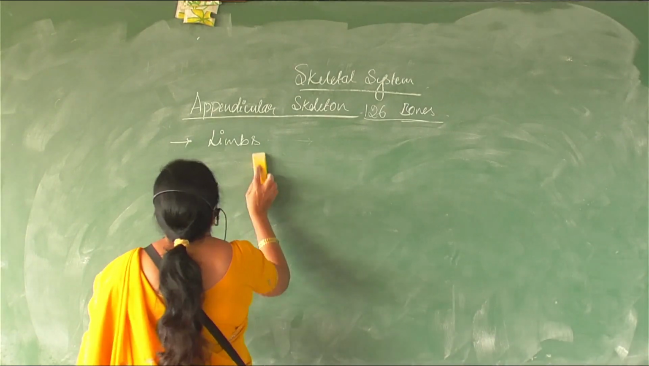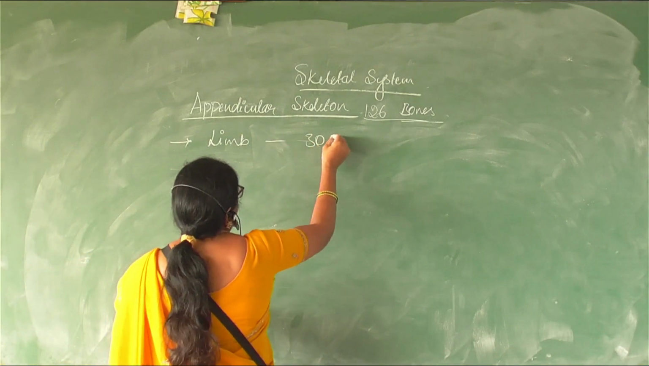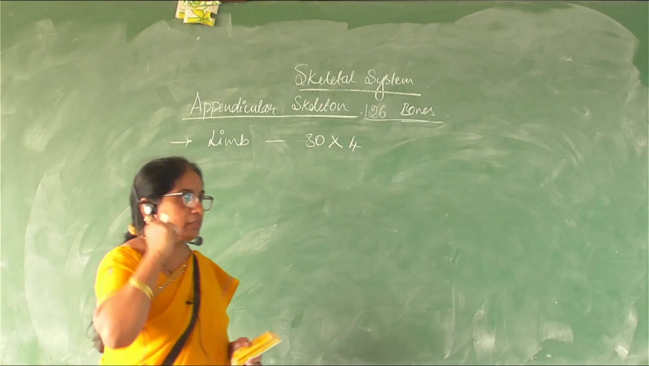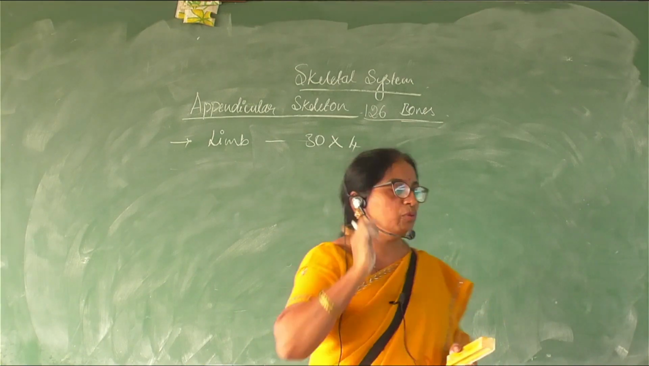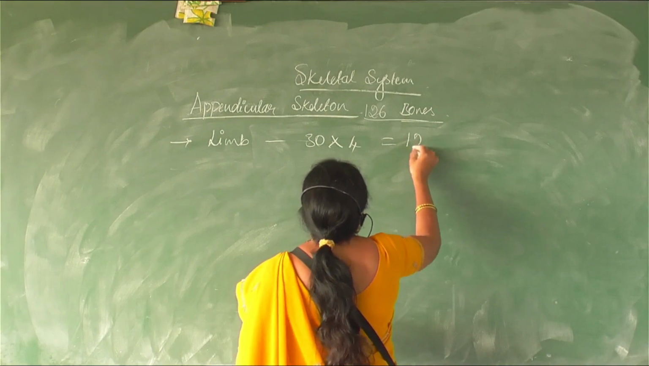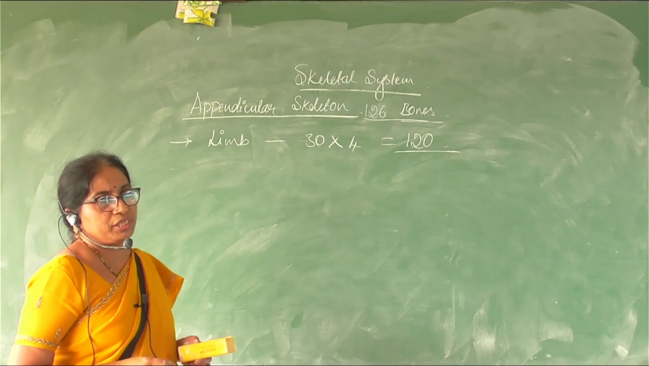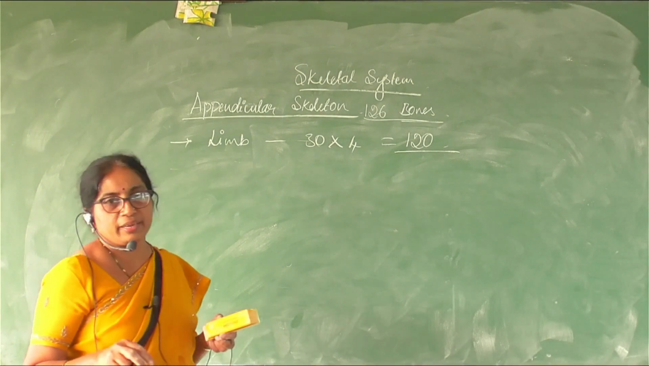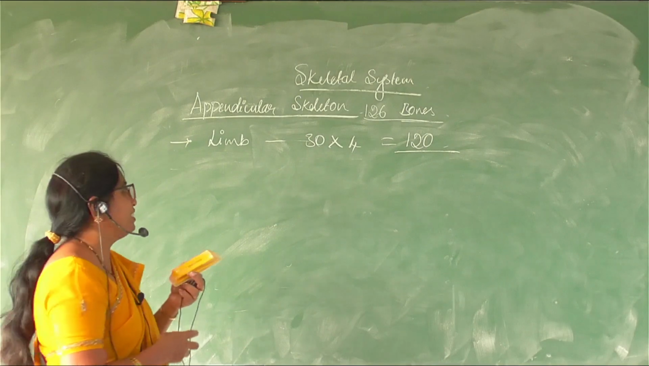Each limb consists of 30 bones, into 4. Why? How many limbs do we have? 4 limbs, right? 2 upper and 2 lower, and each limb comprises 30 bones, and it will account for 120 bones, right? We have already studied how many bones? 80 bones. 80 plus 120. We have not yet studied the 120, miss. Let us list it out.